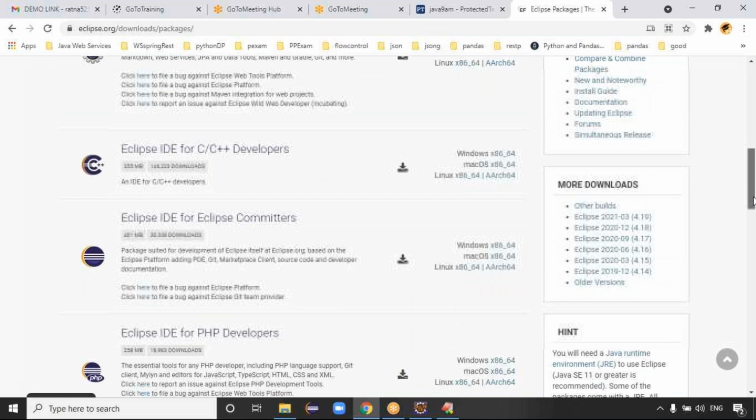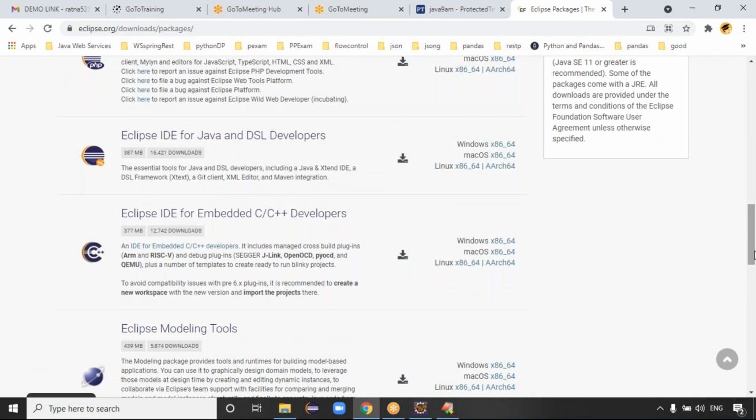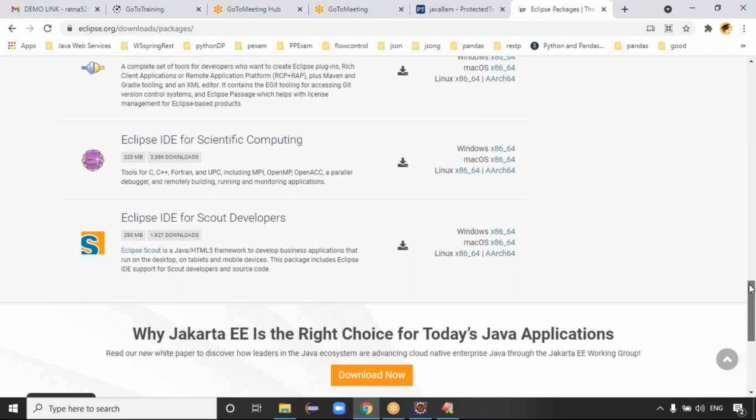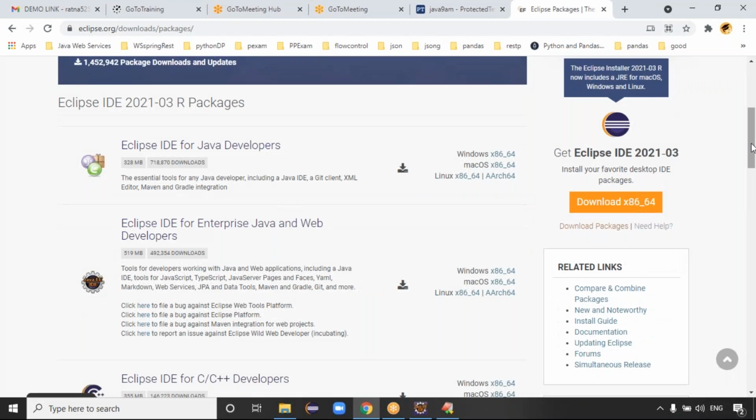So you see here, Eclipse IDE for PHP developers, Eclipse IDE for embedded tools, embedded C/C++. This is all information, right? Eclipse IDE for scientific computing and all. Yes, different things we have. If you need the Eclipse IDE for Java developers, meaning core Java, you can click on this one, guys. Windows x86 and x64.